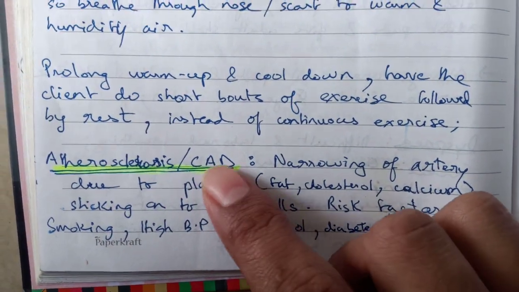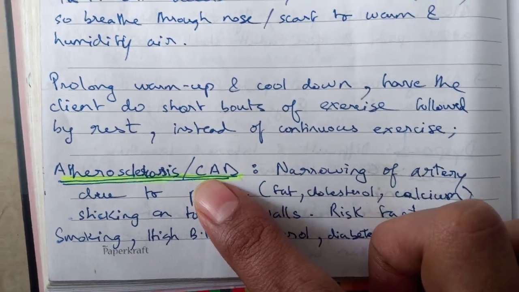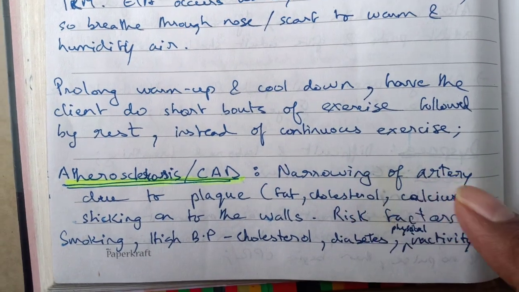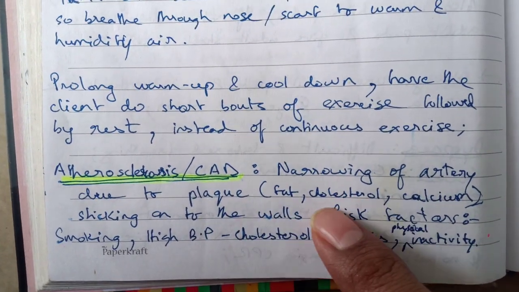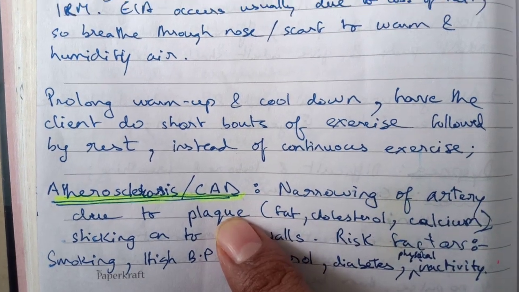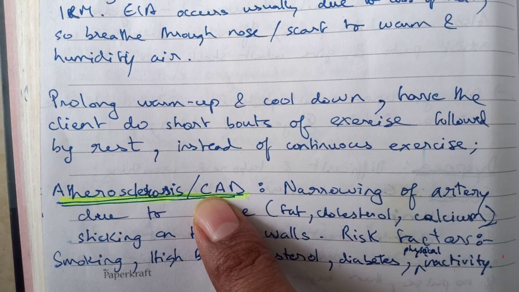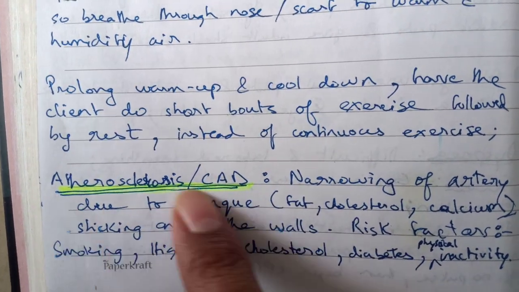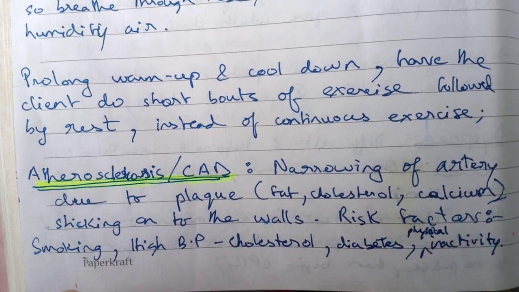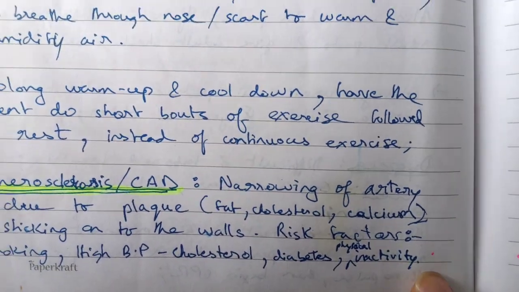Atherosclerosis or CAD, cardiovascular disease. Coronary artery disease. God, these names are so confusing. Narrowing of the artery due to plaque. Fat, cholesterol, calcium deposits, all of these things can lead to plaque, which can narrow the arteries of your heart, which can lead to coronary artery disease or atherosclerosis. So these will be sticking to the walls. Risk factors are smoking, high blood pressure, cholesterol, diabetes, physical inactivity, etc.